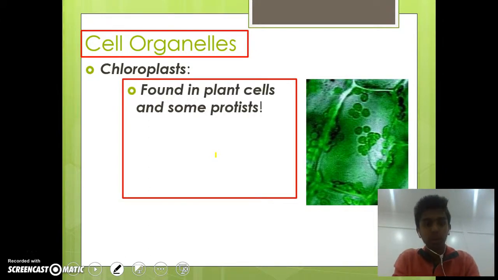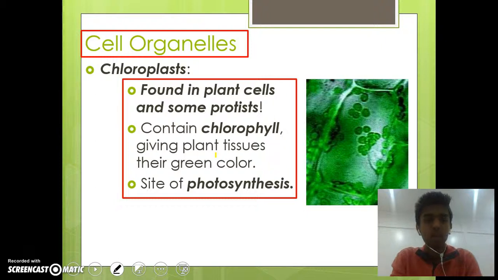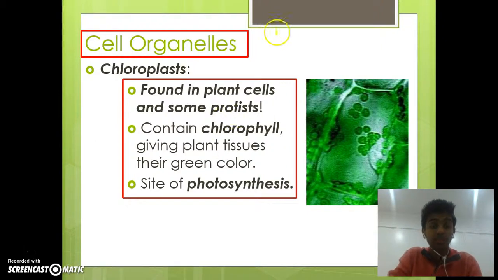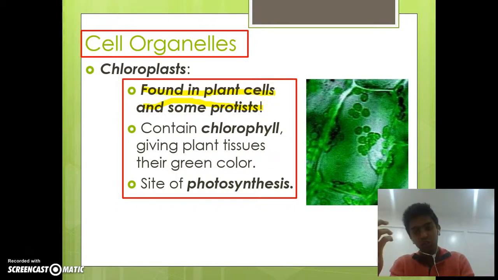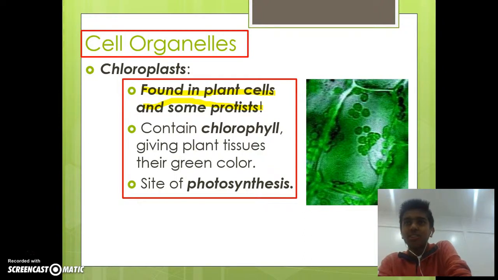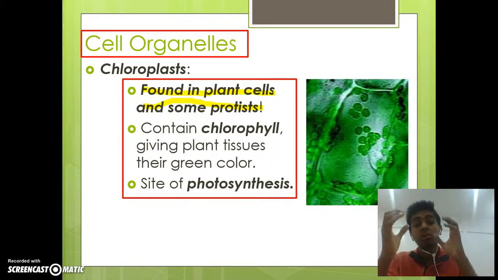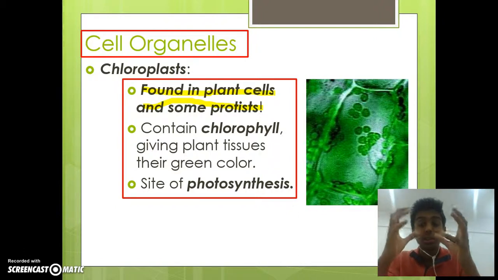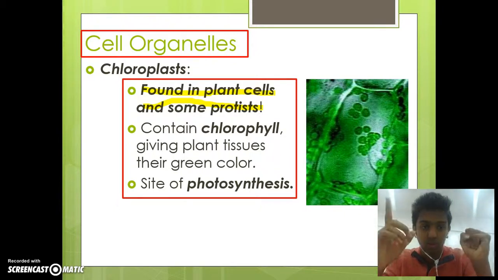Next we have chloroplasts. Chloroplasts are found in plant cells and some protists. Not all eukaryotic cells have chloroplasts, but some do, such as algae. Algae is an organism that lives in water and requires photosynthesis in order to survive. So it obviously has to have chlorophyll so that it can carry out photosynthesis. But because it's a single cell organism and it's not a plant cell, it's an animal cell.